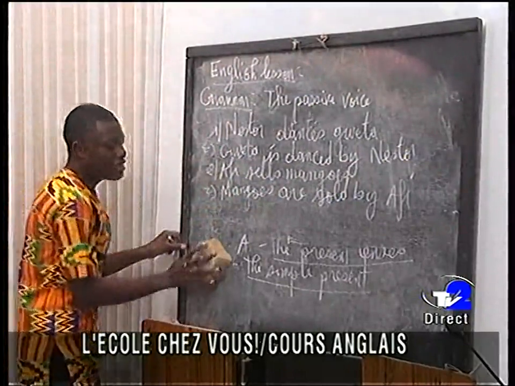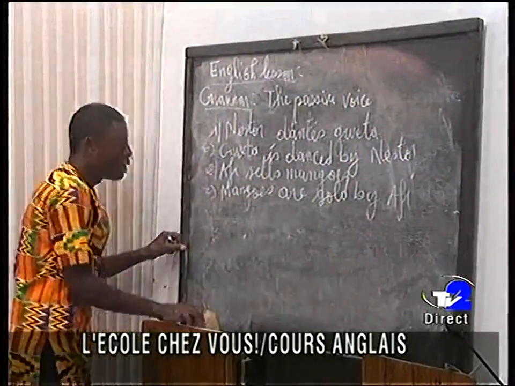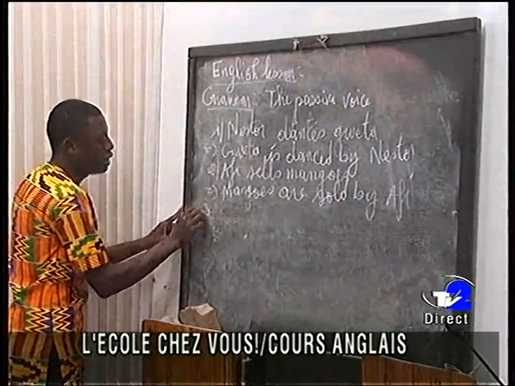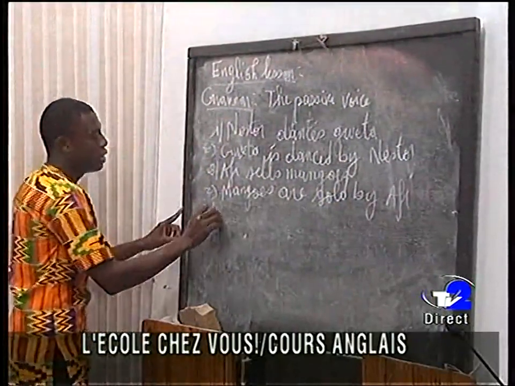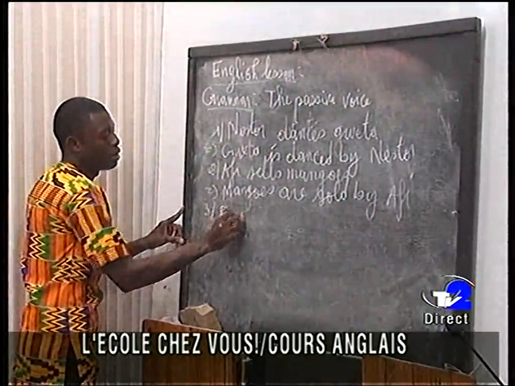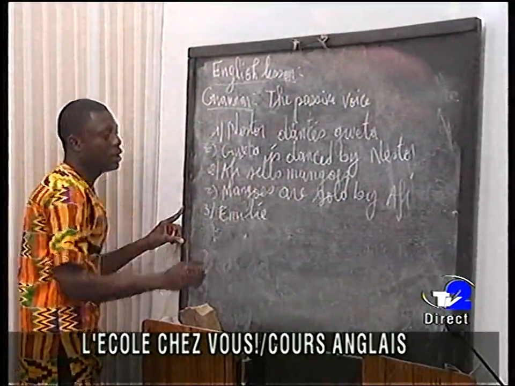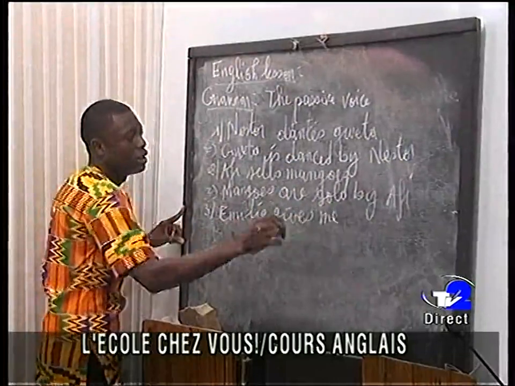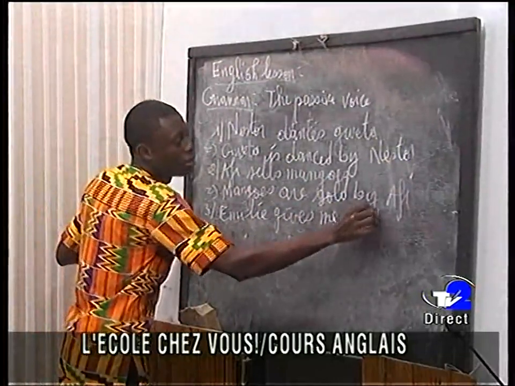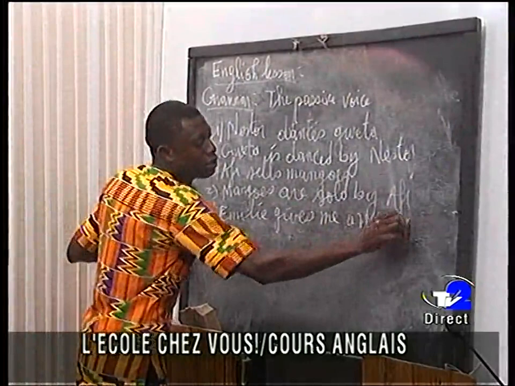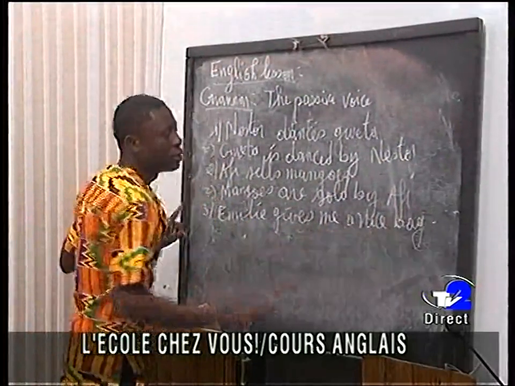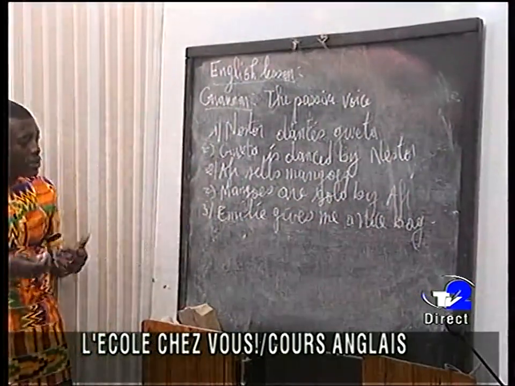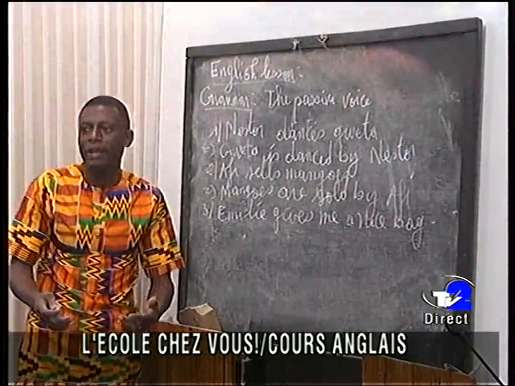Let us take another sentence again. Number 3. Emily gives me a nice bag. Okay, Emily gives me a nice bag.